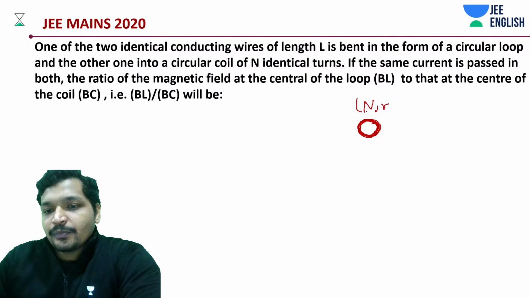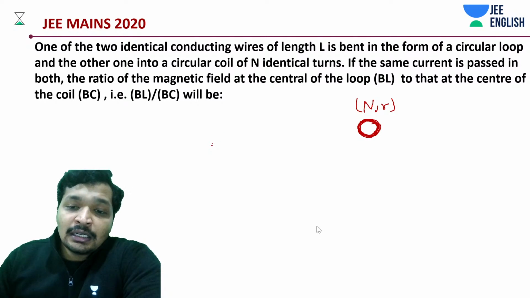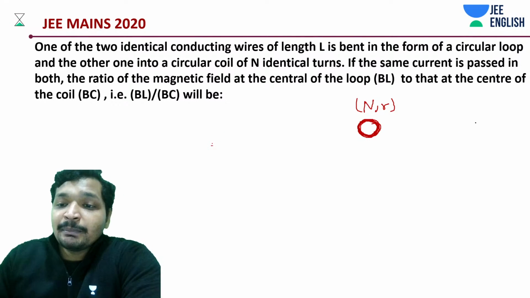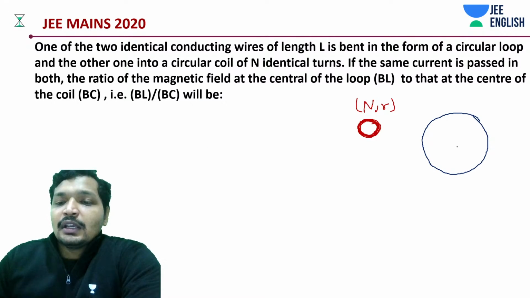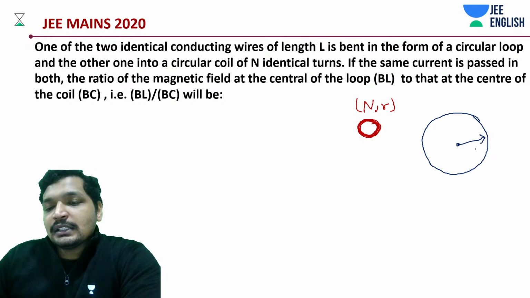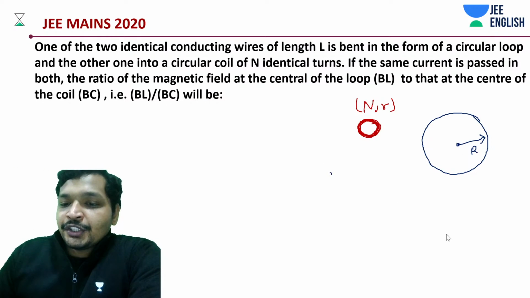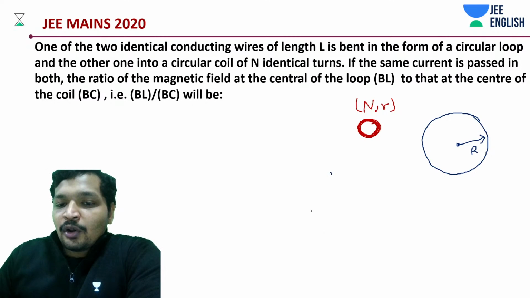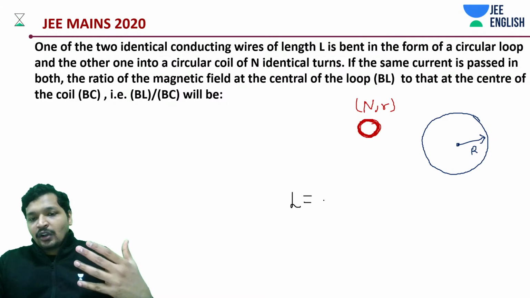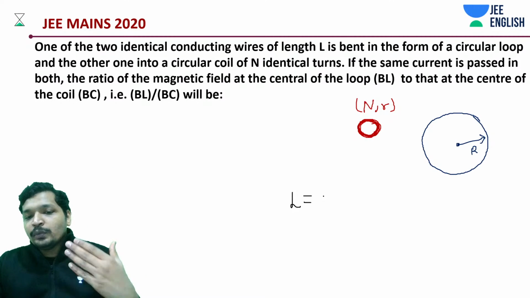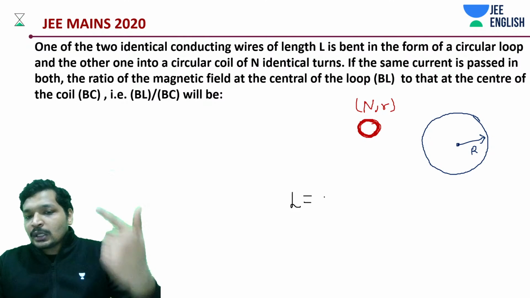Now there is another identical wire which has been bent into a loop, and this loop has a radius R. One thing that we know for sure is that the length of the coil and the length of that loop is going to be the same. Total length is going to be the same.